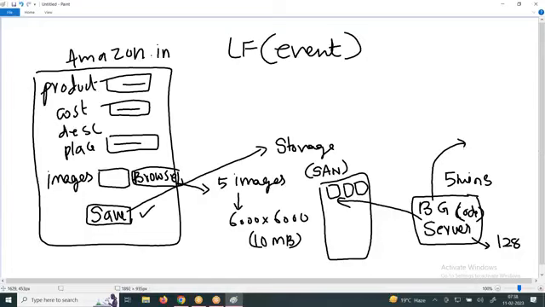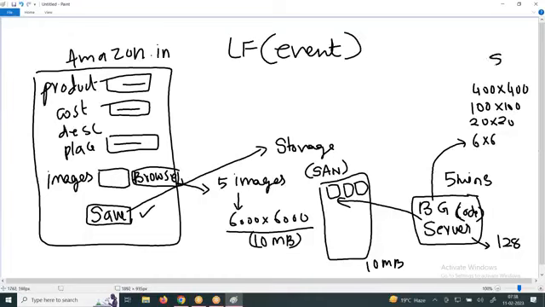This will convert these 10 MB images, which are 6000 by 6000, into 6 by 6 pixel, 20 by 20 pixel, 100 by 100 pixel, 400 by 400 pixel. And again it will store them in another sandbox.